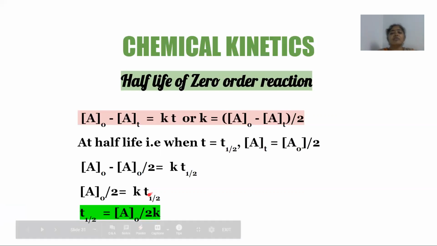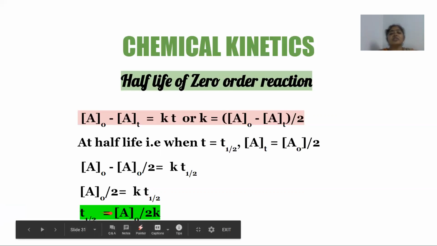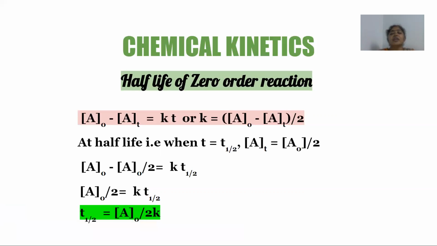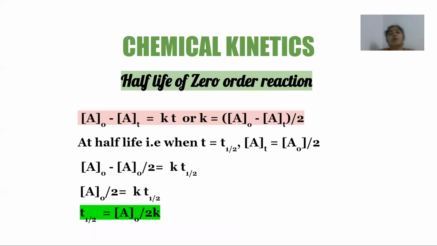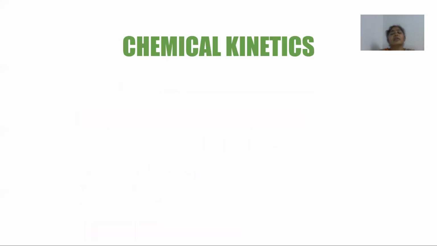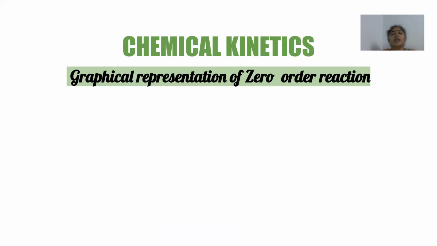So as is evident from this equation, the half-life for a zero order reaction depends upon the original concentration of the reactant. Unlike the first order reaction where we have already seen that half-life is independent of the original concentration of reactant. So that means the half-life for a zero order reaction is dependent upon what amount of initial concentration of reactant I am taking. All right. Now let us understand these zero order reactions by the graphical representation.